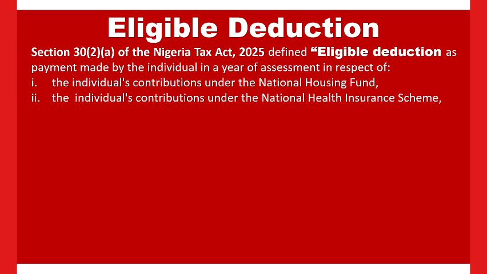The individual contribution under the health insurance scheme refers to the contribution made by taxable persons in respect of the National Health Insurance Scheme, in accordance with the National Health Insurance Scheme Act, cap N42/11/2004.